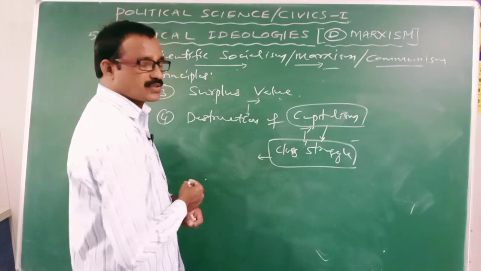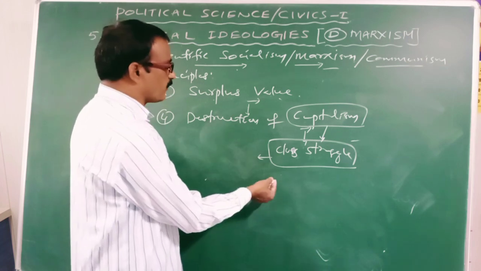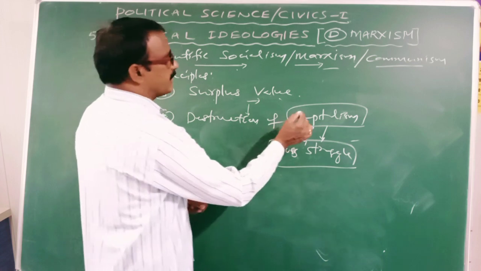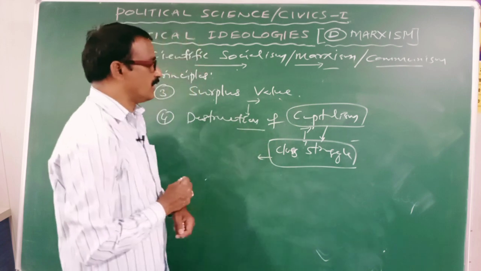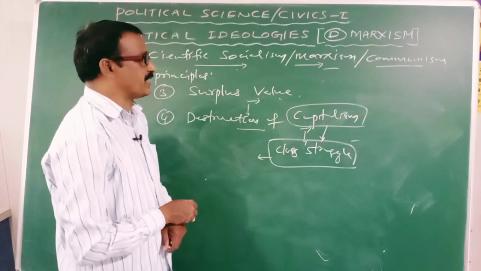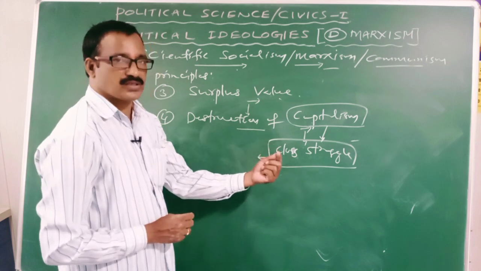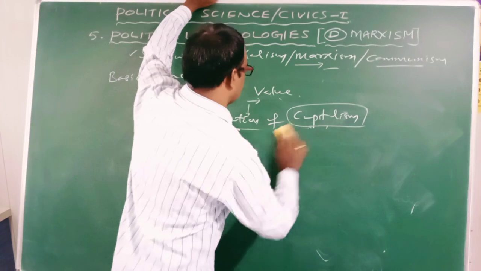The proletariat class means the group of laborers. With the victory of the proletariat class, the destruction of capitalism is inevitable. The destruction of capitalism is inevitable with the victory of which class? Proletariat class. It is the destruction of capitalism.